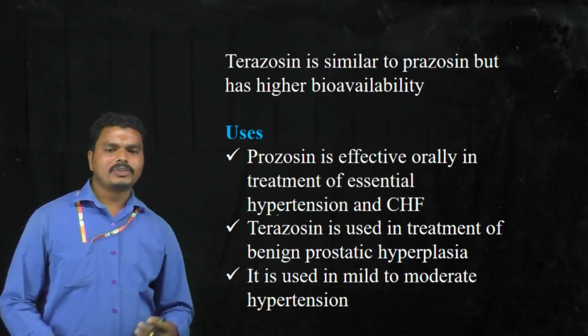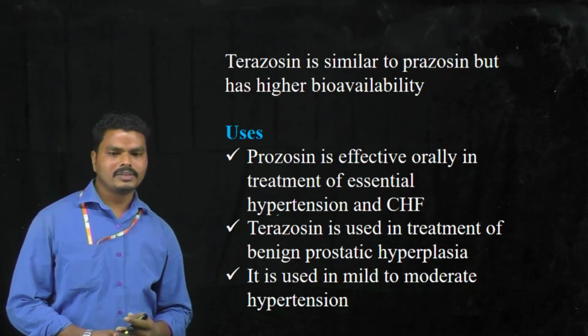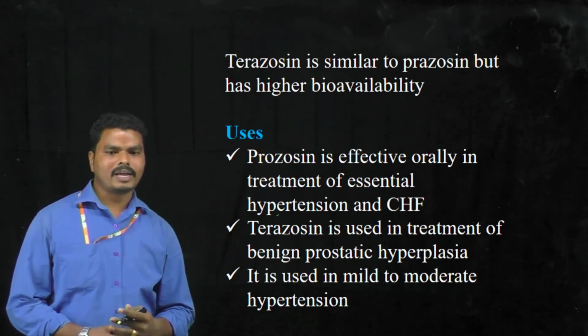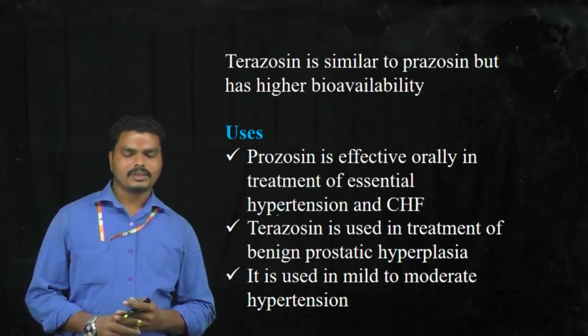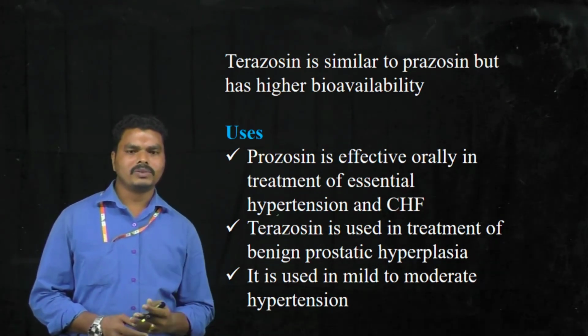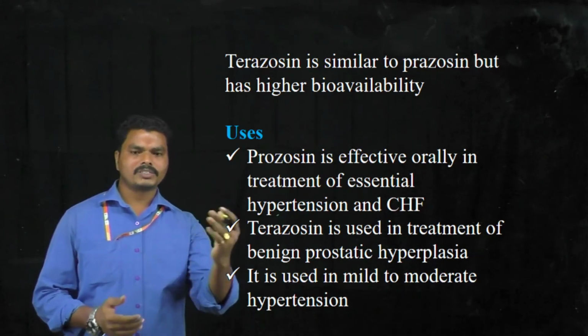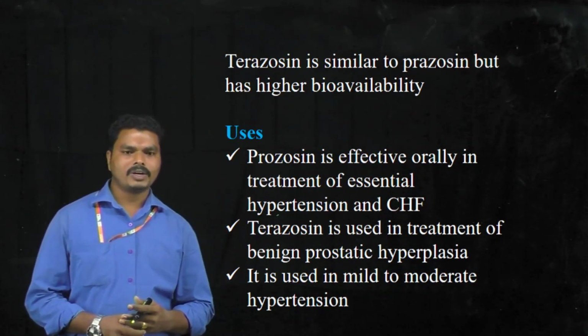So this is about the drugs which come under the antihypertensive agents, and the remaining drugs like calcium channel blockers, beta blockers and diuretics we already discussed in previous classes. I hope there is no need to discuss all these drugs once again. The same discussion is applicable to the antihypertensive agents.